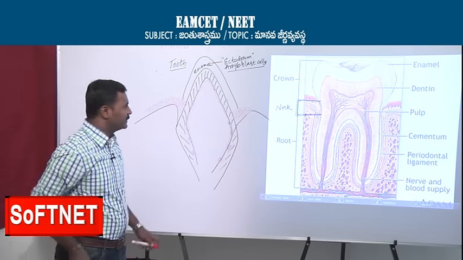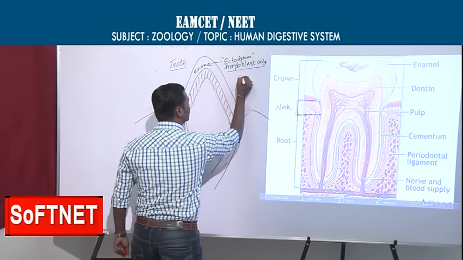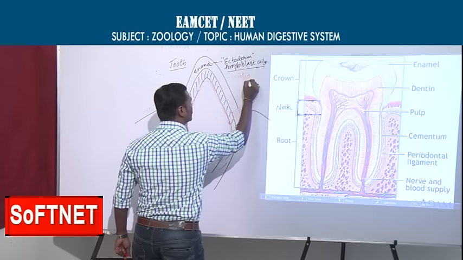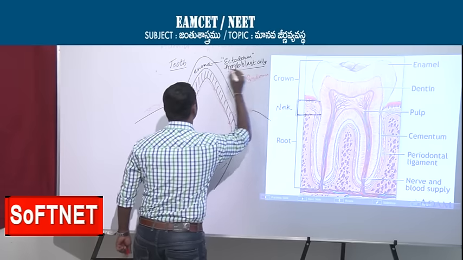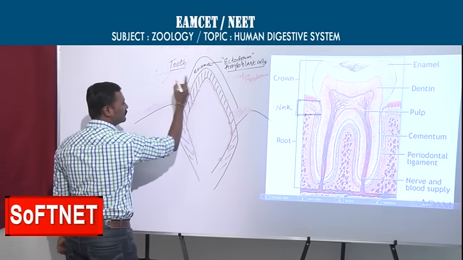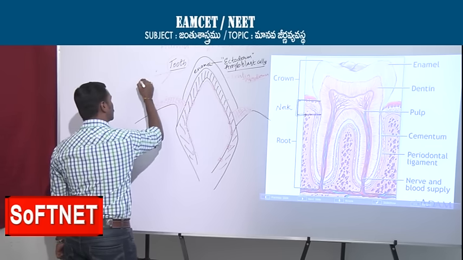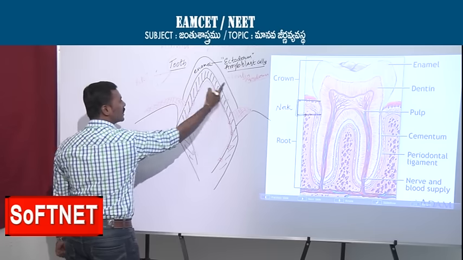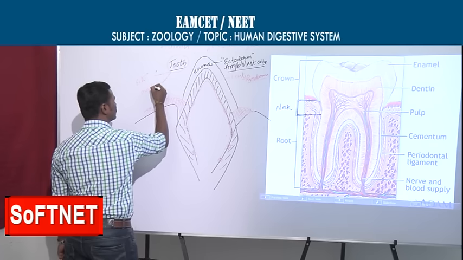Actually dentin is derived from mesoderm. From where is the dentin derived? Dentin is derived from mesoderm. So if you take the tooth, there are two origins. One origin is ectoderm, and another origin, dentin, is from mesoderm.